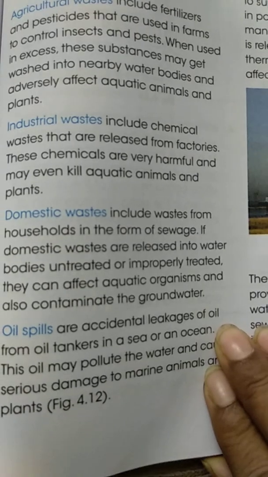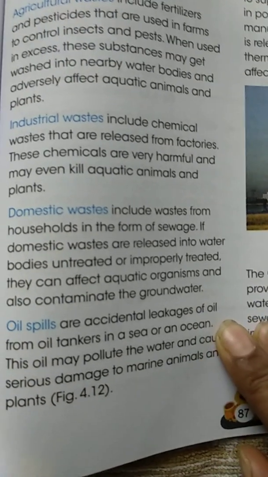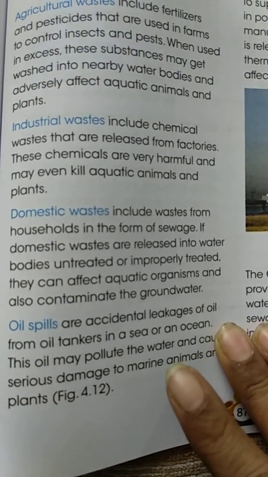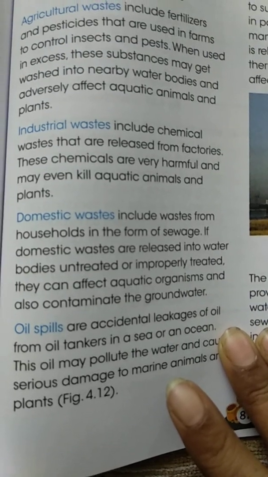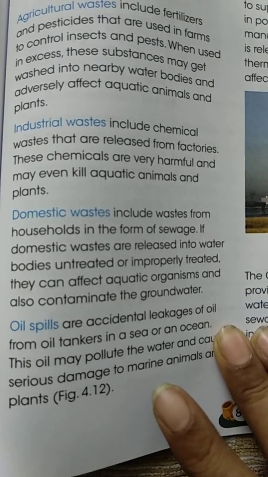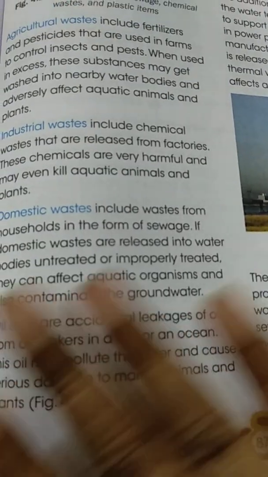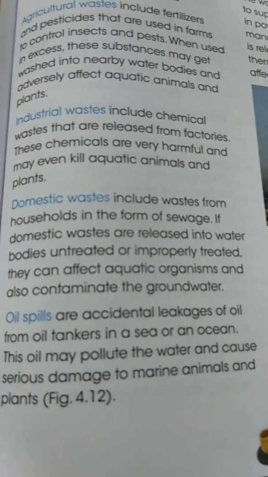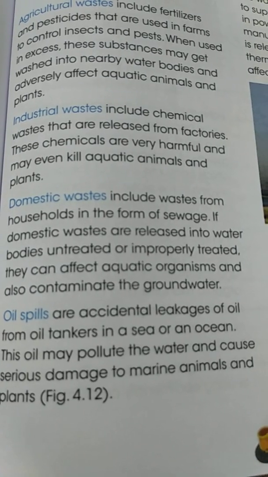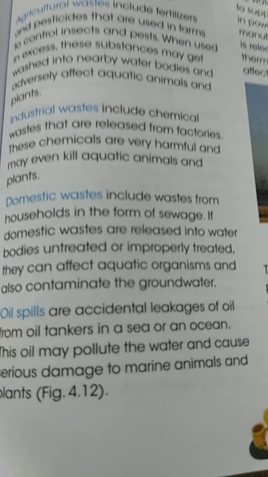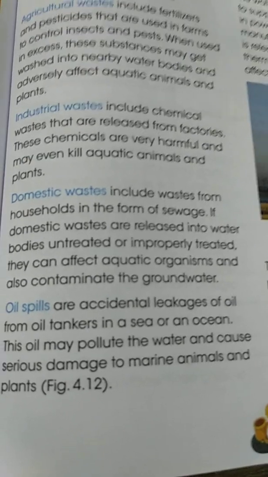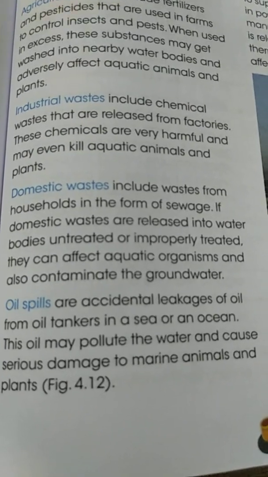Oil spill: one cause is accidental leakage of oil tankers in the sea and ocean. What happens? The oil is spilled over the ocean above the water, due to which the water is damaged and the marine animals cannot breathe or survive, and they die due to it.